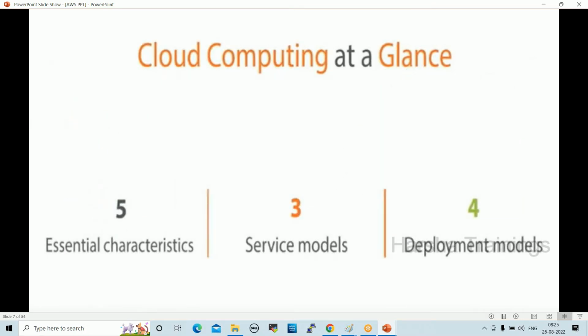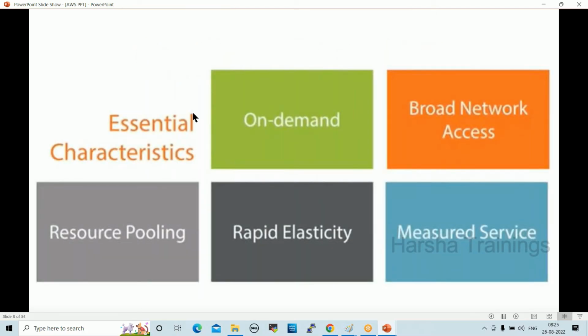Next one. Cloud computing has 5 essential characteristics, 3 service models, and 4 deployment models. What are those? First one, on demand. We discussed already. Whenever we require, we can opt for this and use the service. On the go model, based on the usage, we take that.